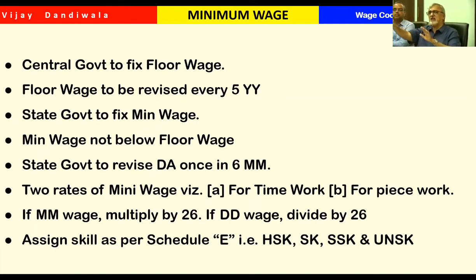While deciding the skill, we have to take into consideration the mental aspect and the physical aspect. Physical aspect means how arduous the work is, and skill means how much brain we have to use. So this particular part is also very tricky.